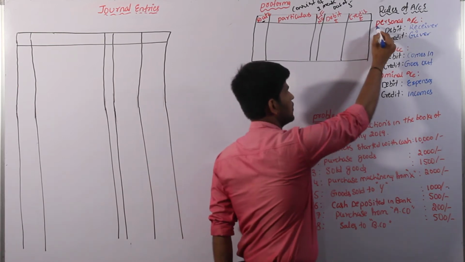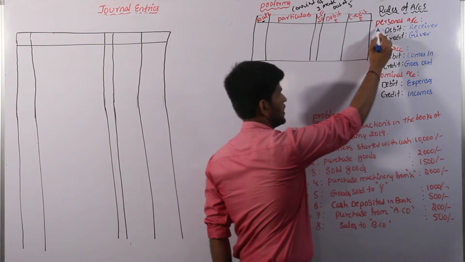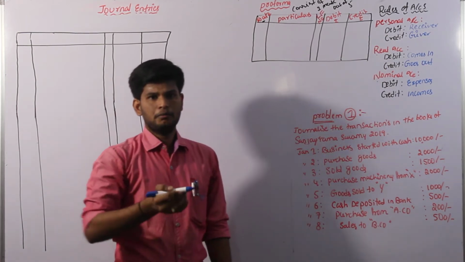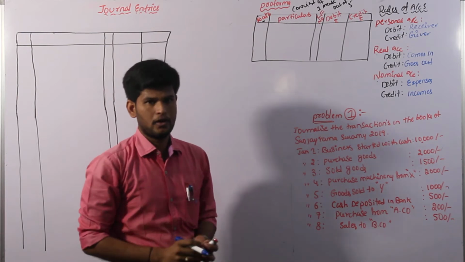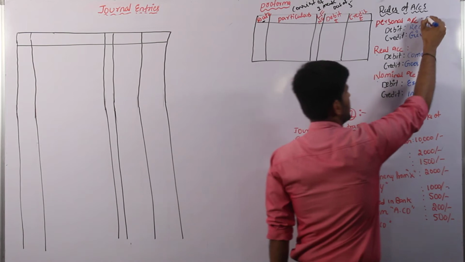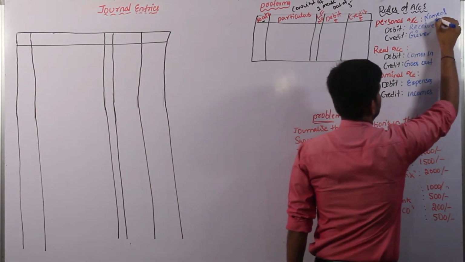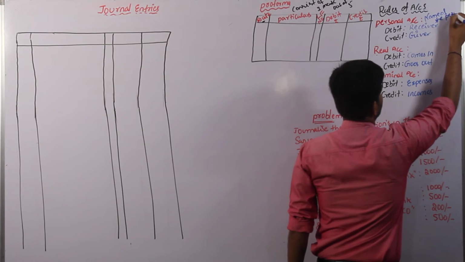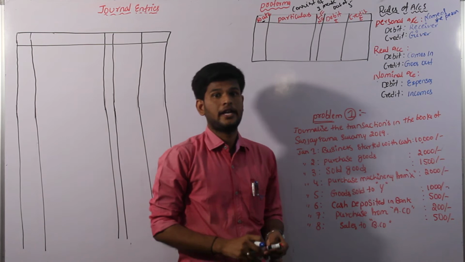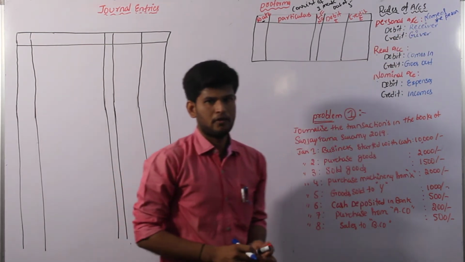First one, personal account, real account, nominal account. Let us discuss the rule of personal account, how we can identify the personal account in our books of accounts, books of records. Personal account is relating to names, the name of the person. Once again I am repeating how we can identify the personal account in our financial transaction. Personal account is relating to the name of the person.